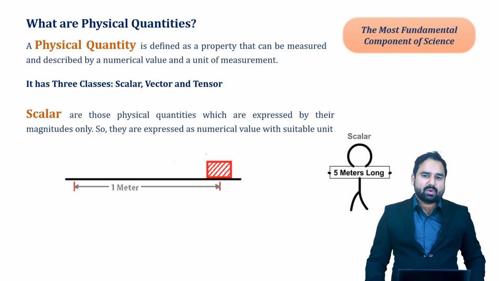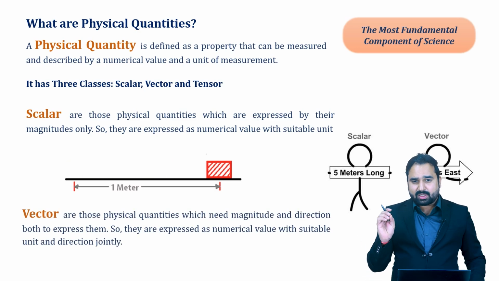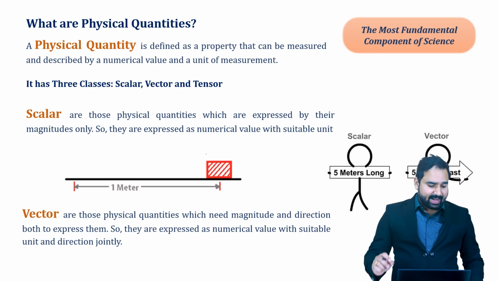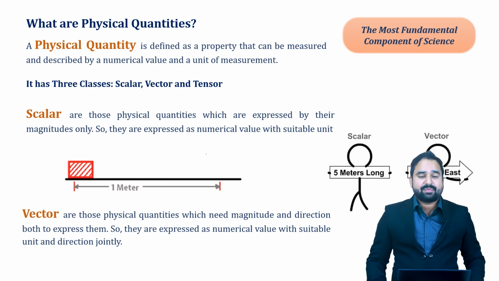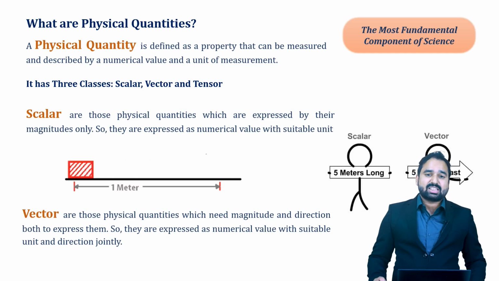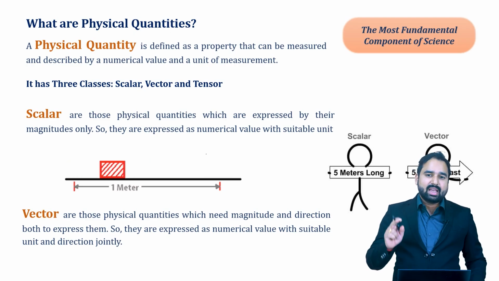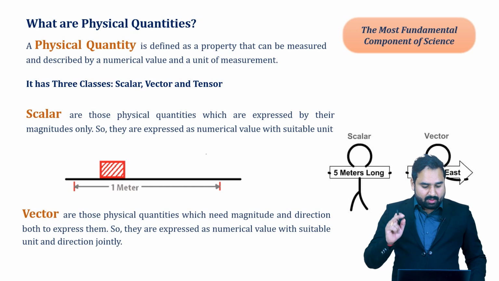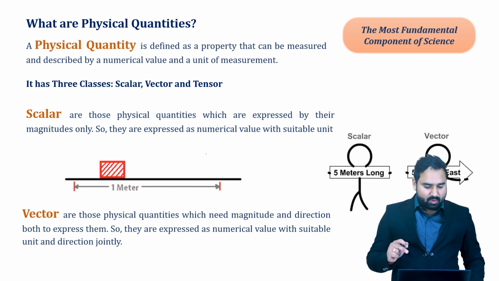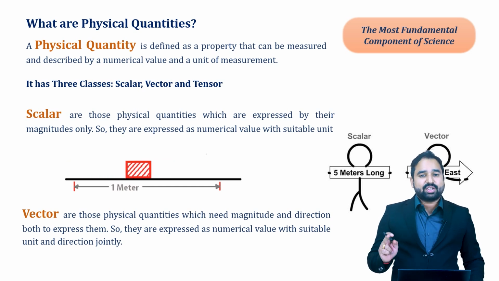Let us now talk about the vector quantities. Let us talk about the basic definition first. Vector quantities are those physical quantities which have magnitude as well as we express them with the help of direction. Yes, direction is the addition in vector quantities that is going to define the vector quantities systematically. So they are expressed as a numerical value with a suitable unit and direction jointly.